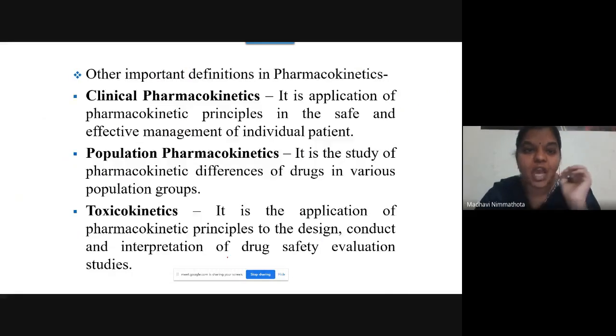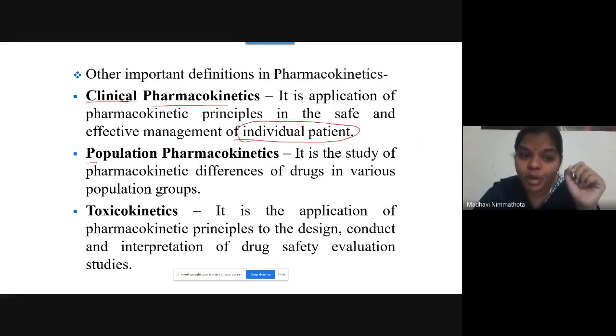Next, another important definition you have to learn in this pharmacokinetics topic is clinical pharmacokinetics. Clinical pharmacokinetics is the application of pharmacokinetic principles in the safe and effective management of an individual patient. See here, individual patient.